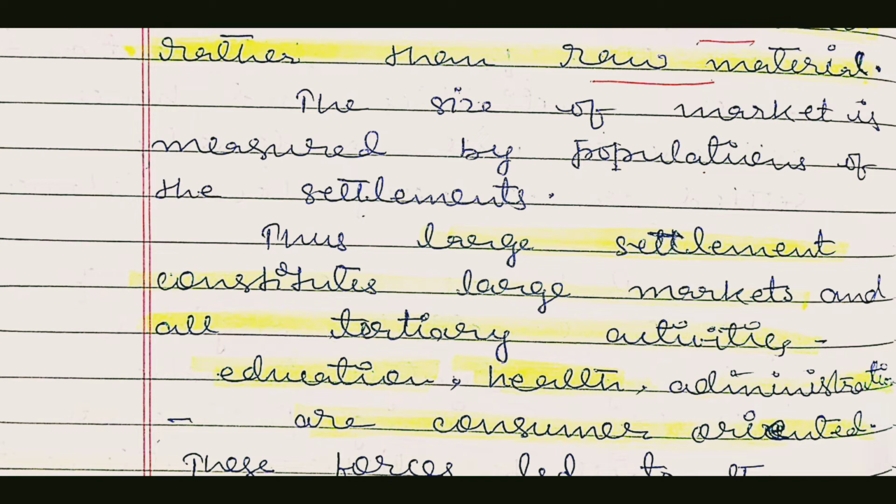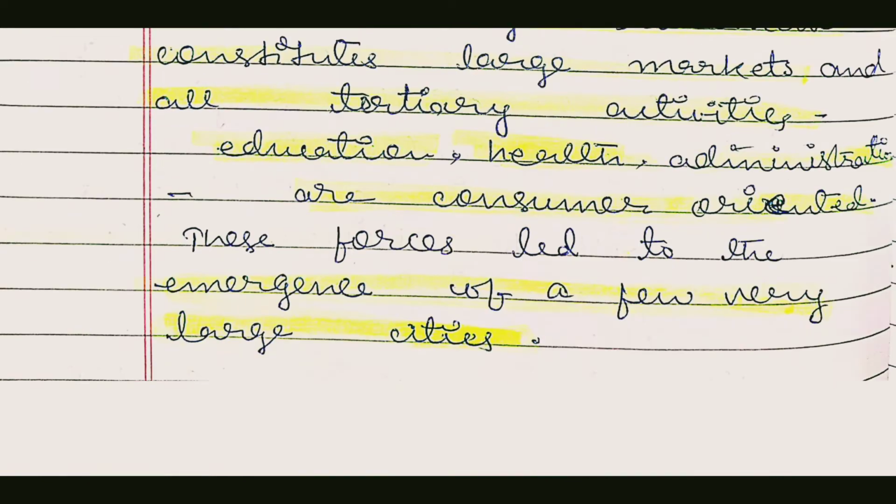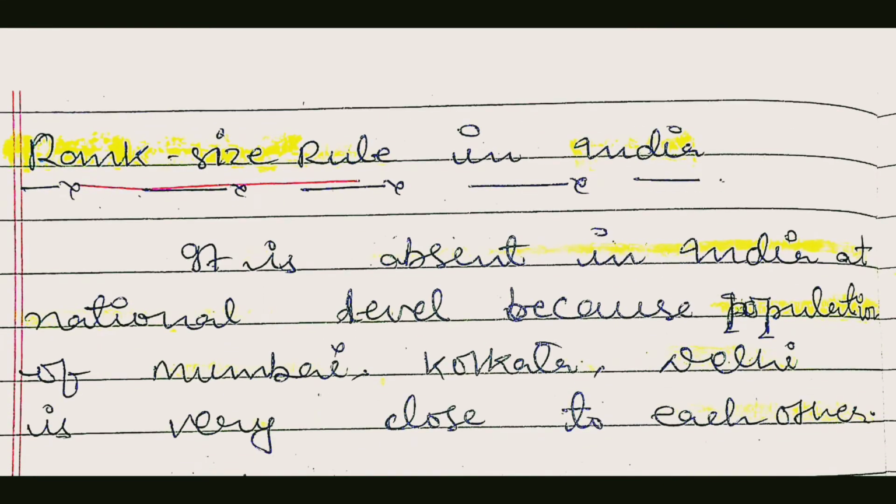So two points have been made clear: there are two forces, diversification forces and unification forces. Diversification forces start from the primary activities, then secondary, and last tertiary, and from the tertiary activity you can see how unification forces work to develop bigger cities. So these are the two forces explained by G.K. Zipf.